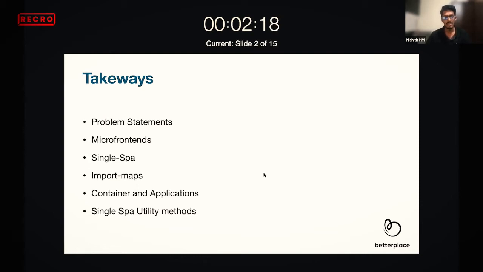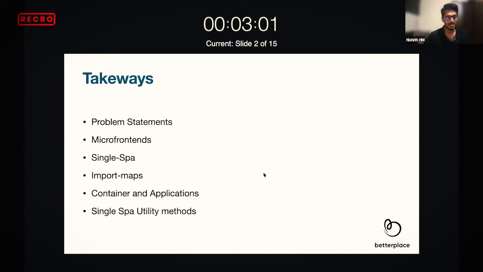We'll dive deep into what single spa is from the framework level, then understand keywords like import maps: why they are required and how to use them in real-time applications. We'll learn what a container is, what applications are, what a parcel is, and what a utility module is. We'll understand all these keywords of single spa, so that tomorrow if you want to implement it on your own and read through the single spa documentation, you will be in a better position to understand what exactly the author is saying.